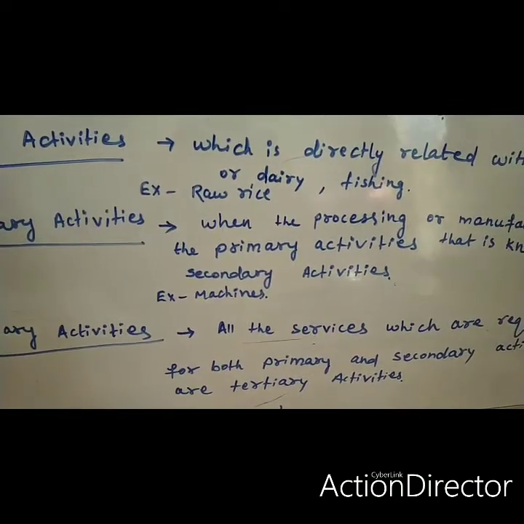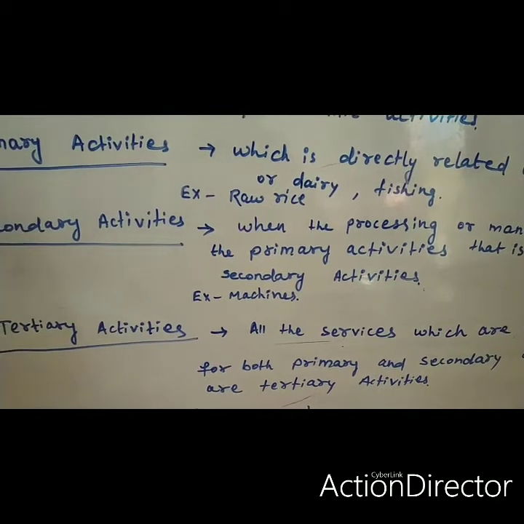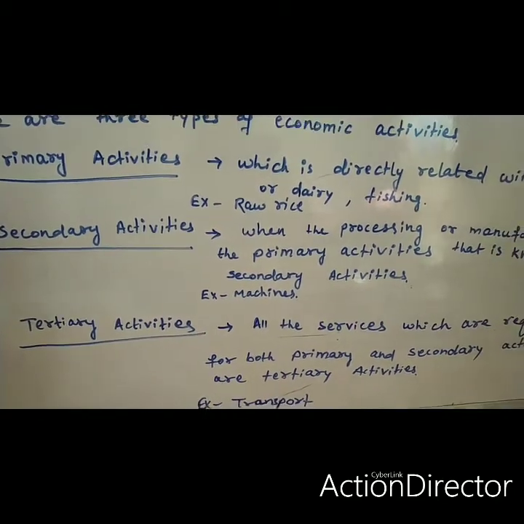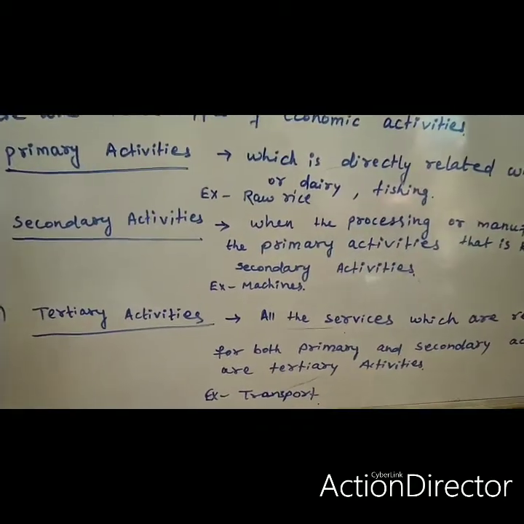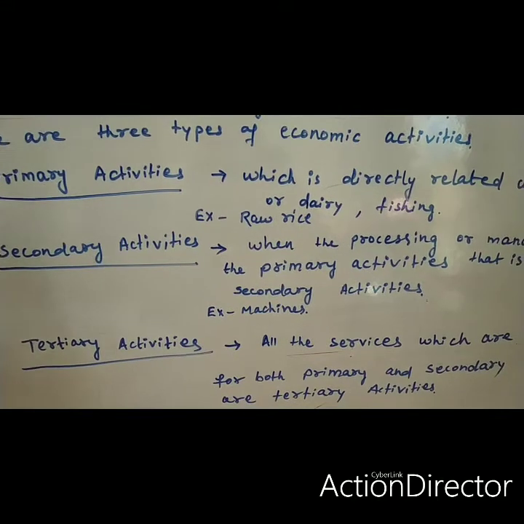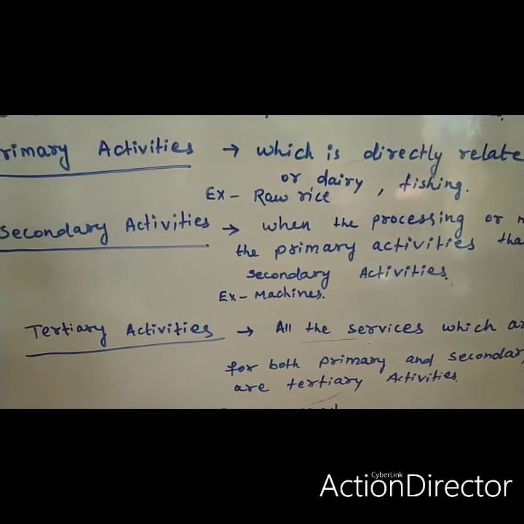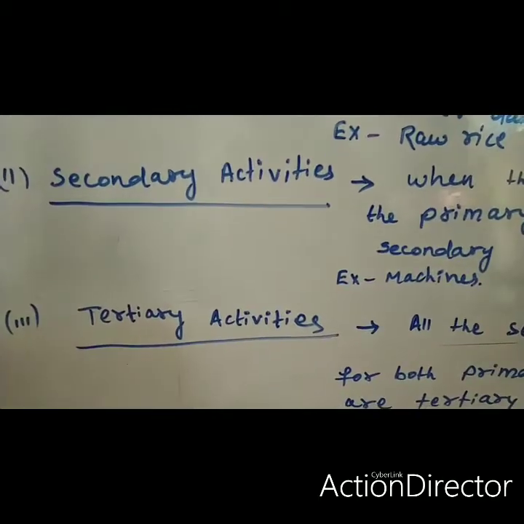So for the processing of the primary products, when we use any kind of machinery, that is known as secondary activities. And which is known as tertiary activities?